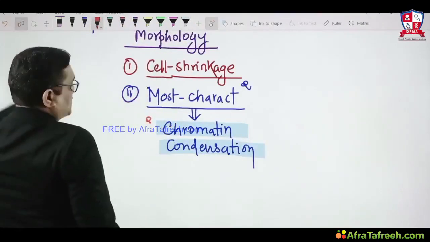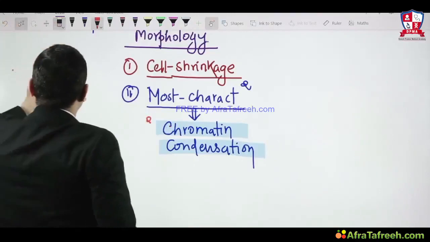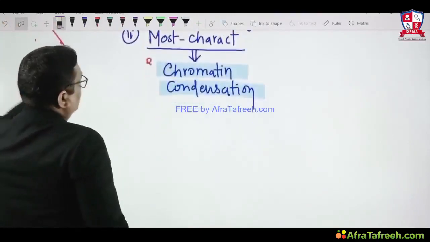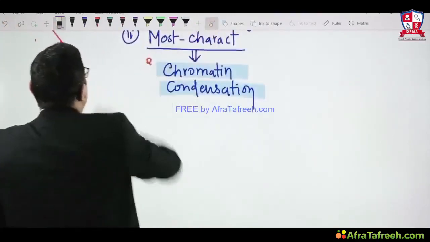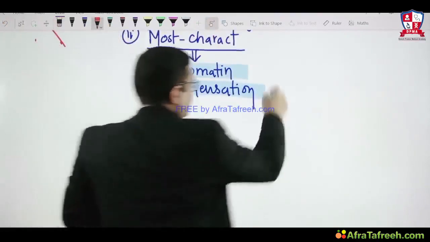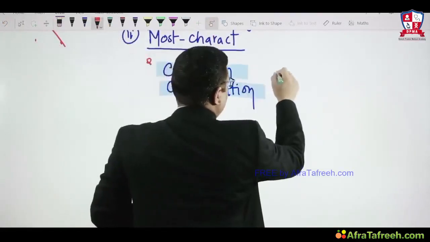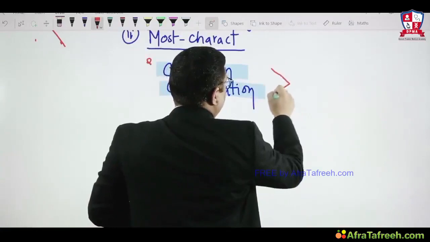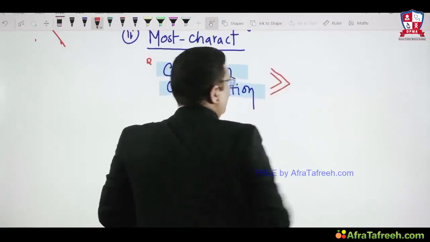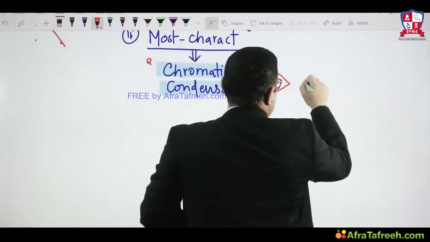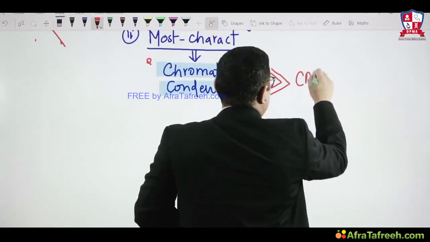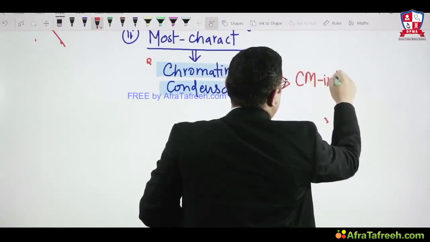But there was a question in All India exam 2014: which of the following is most characteristic? Chromatin condensation was not given, and they had given cell membrane is intact.